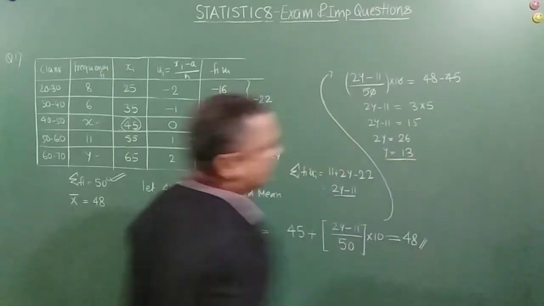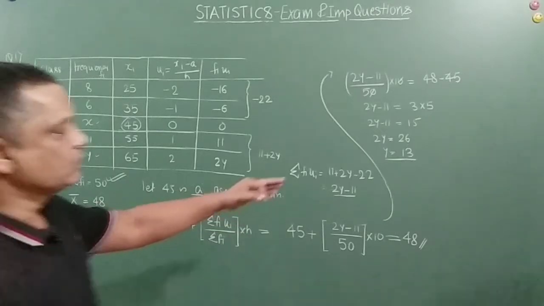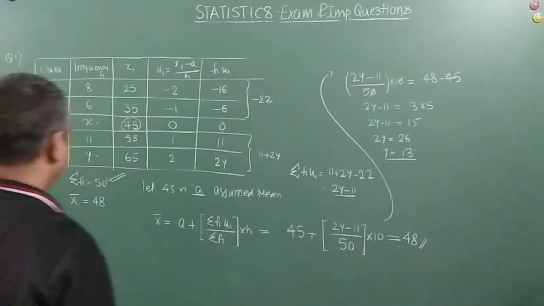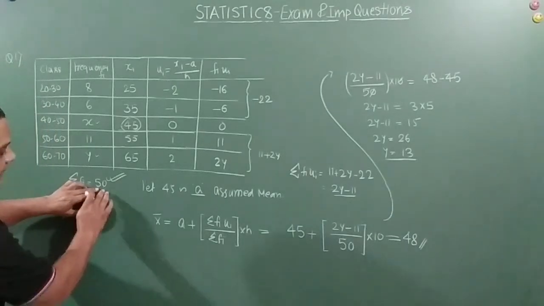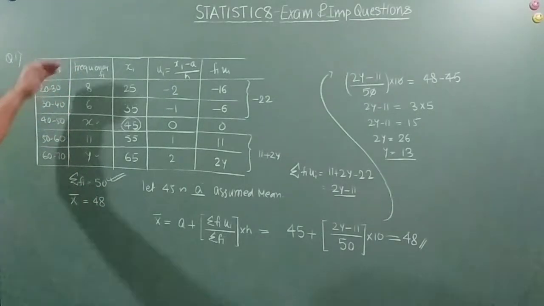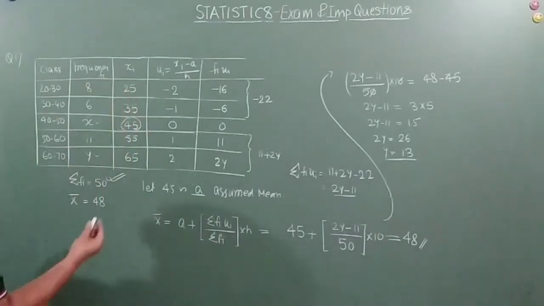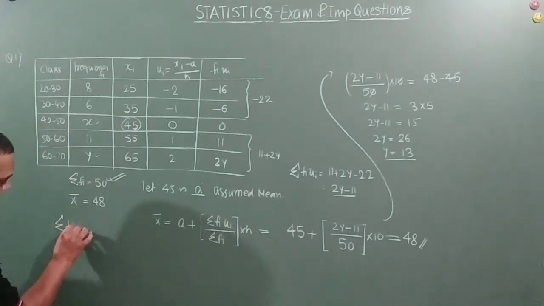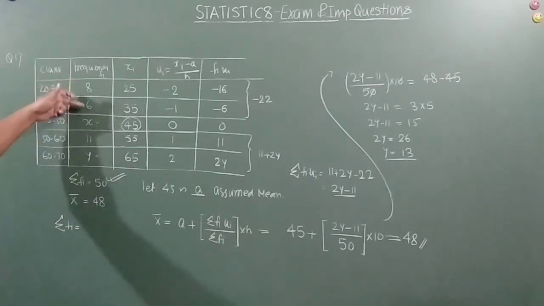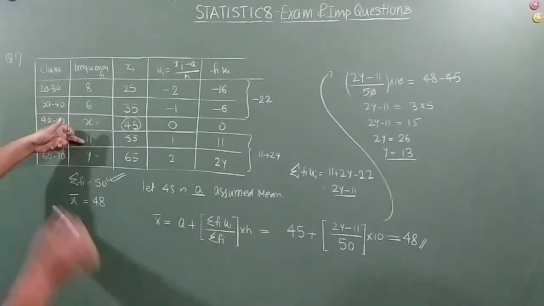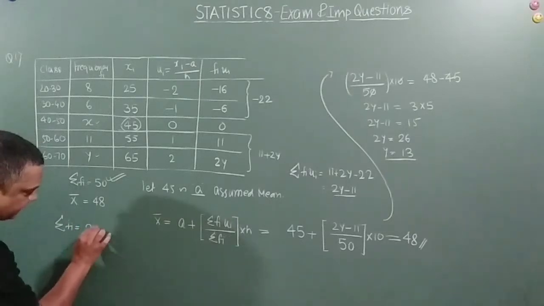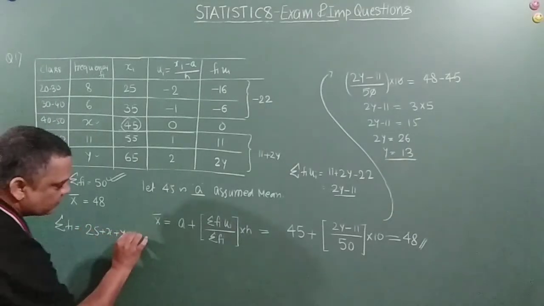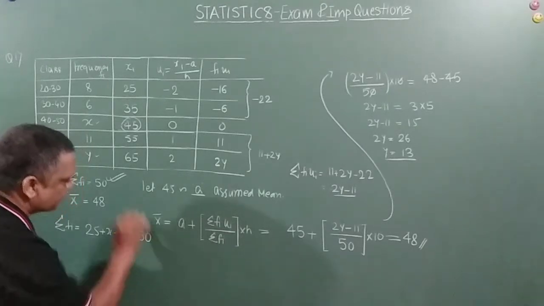13. Right? So once y is equal to 13, how to find out x? It's pretty simple, friends. This is given to be 50, but as per the question, sigma fi will be how much? Sigma fi will be equal to 8 plus 6, 14. 14 plus 11, 25. So 25 plus x plus y is equal to how much, friends? 50 as per the question.